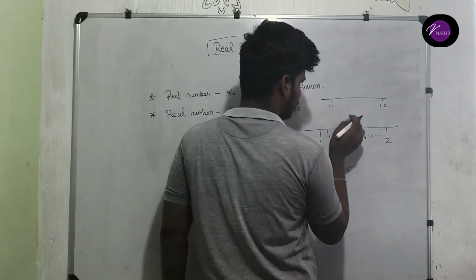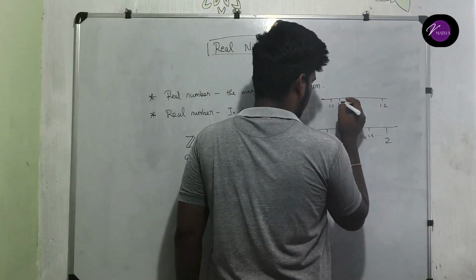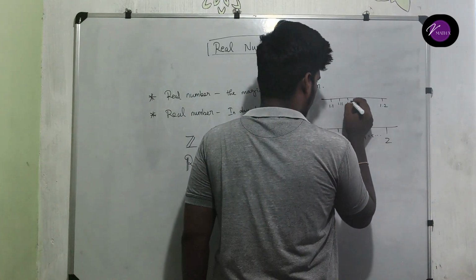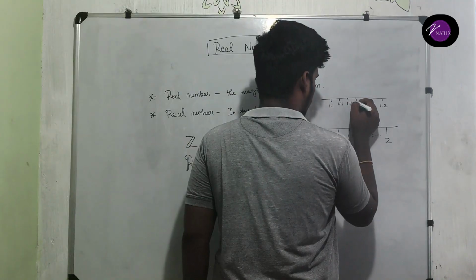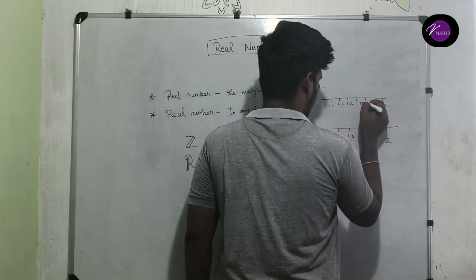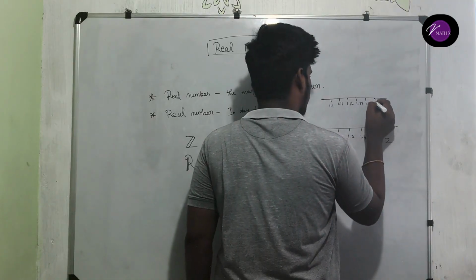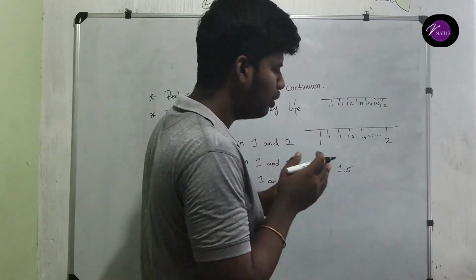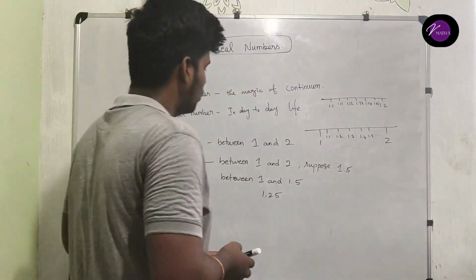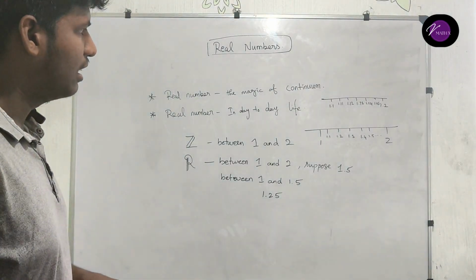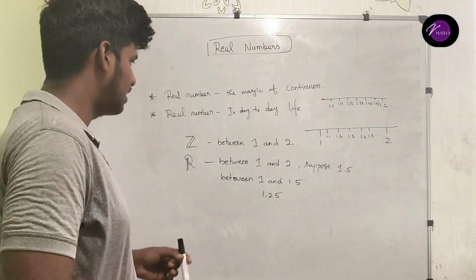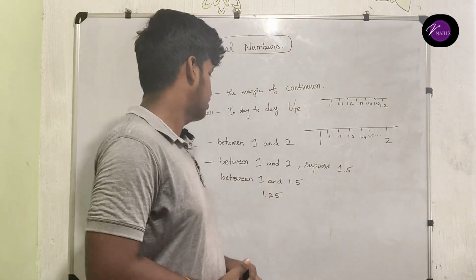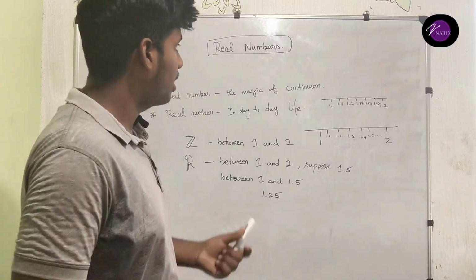Again, when you zoom in between 1.1 and 1.2, we have 1.11, 1.12, 1.13, 1.14, 1.15, like this. Again you zoom in, you can go on with that. It doesn't stop anywhere. So between 1 and 2, it has infinite numbers. So this is the magic of continuum.